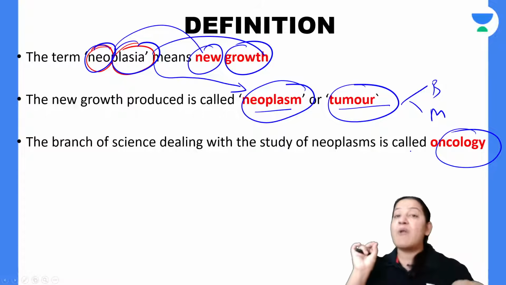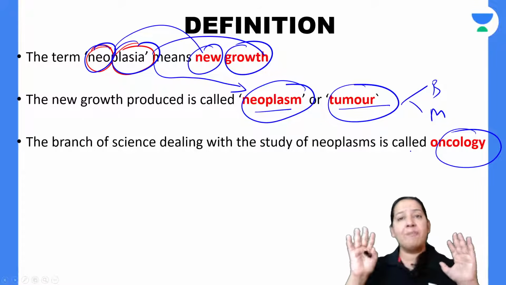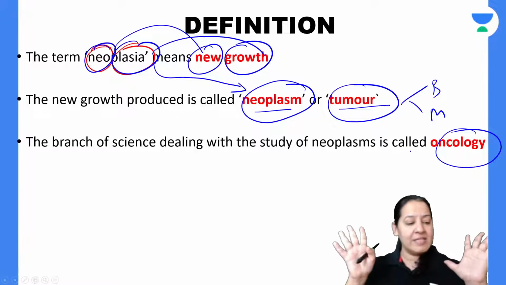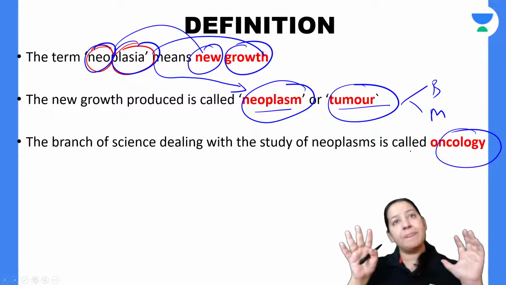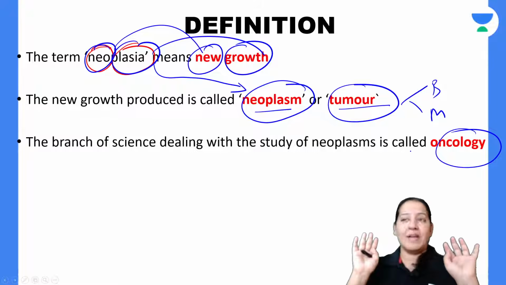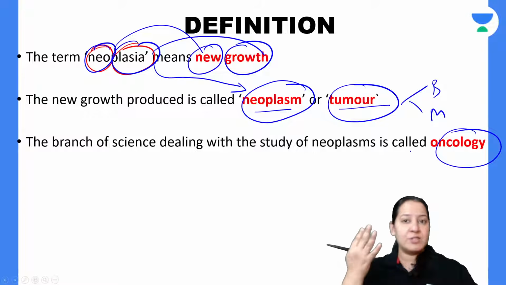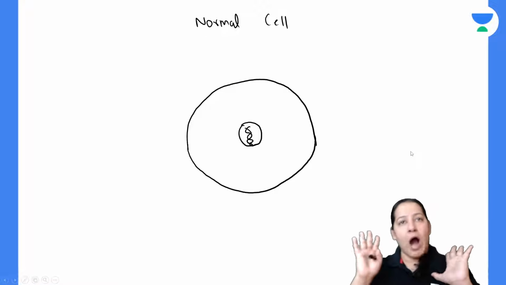Now, it is the most trending branch nowadays because the incidence and prevalence of malignancy or tumors is increasing drastically these days. That's why oncology is a trending branch. Oncosurgeons, medical oncologists are there, right? Many of you may want to take oncology as a super specialization. Anyway, let me teach you what is neoplasm and how we define it.